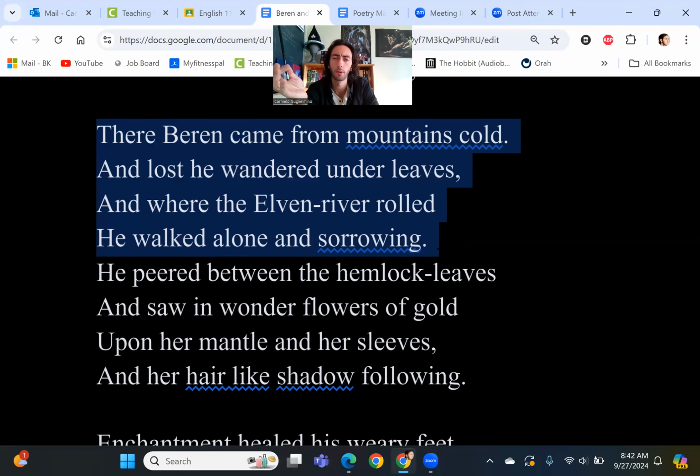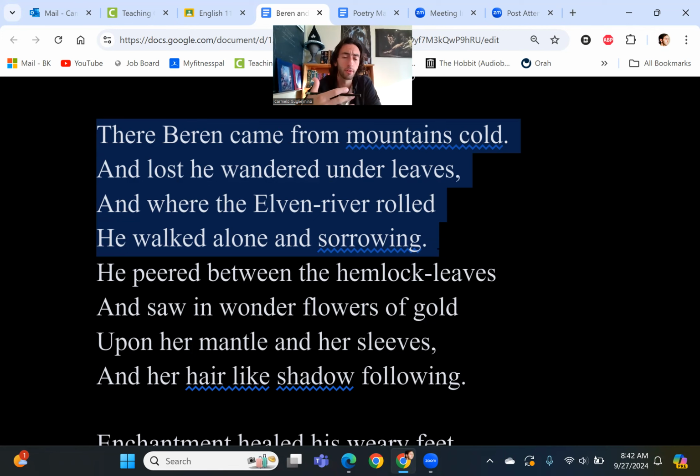And he's wandering, or he's lost, right? And wandering, and he walked alone and sorrowing. Okay, so we'll talk about that third line in a minute here. So we got this guy coming from a setting that is negative, a setting that is uncomfortable, that is full of suffering, and he's carrying suffering with him, right? So we have a guy who's been through the ringer, a guy who's been through a rather negative experience in